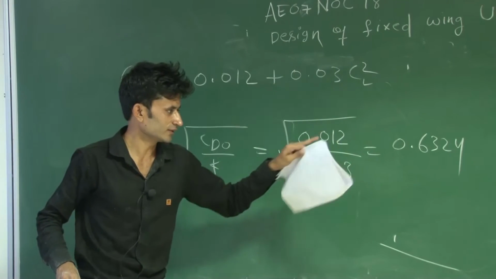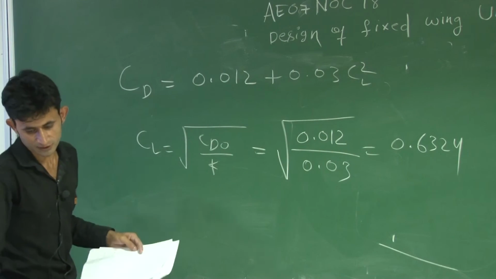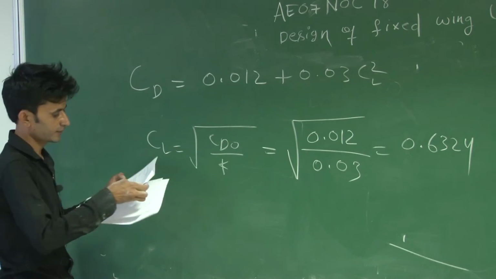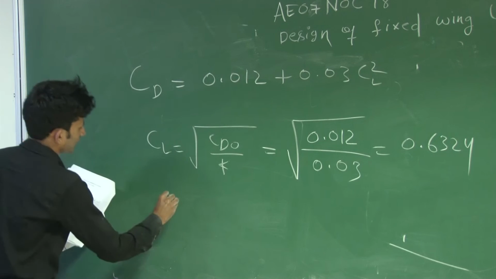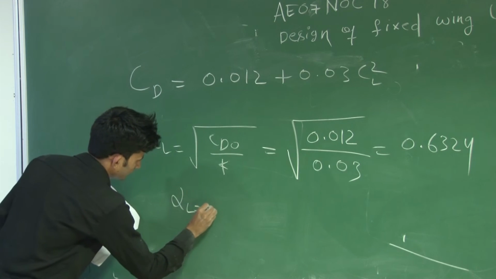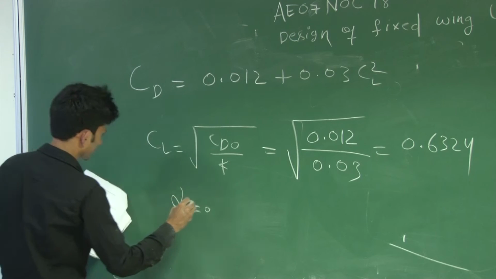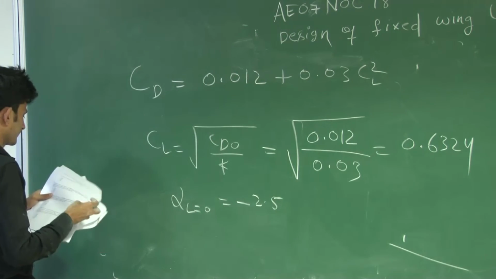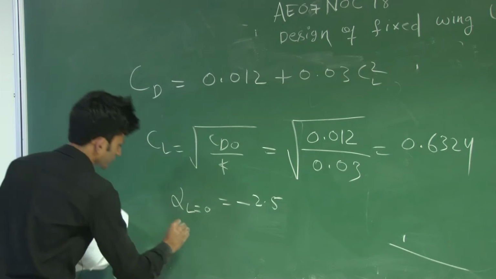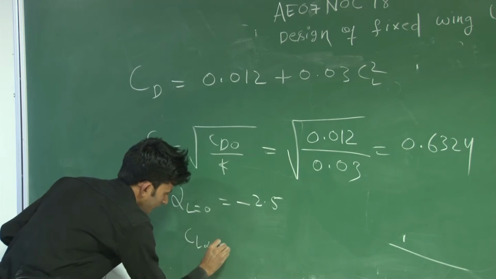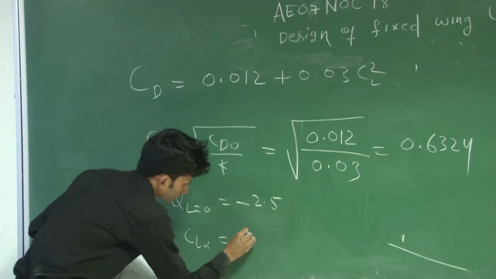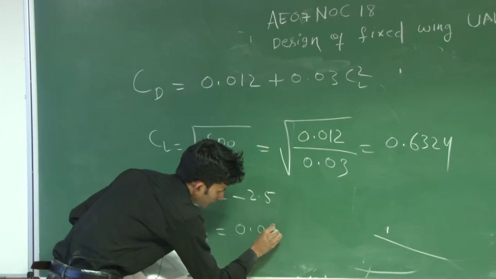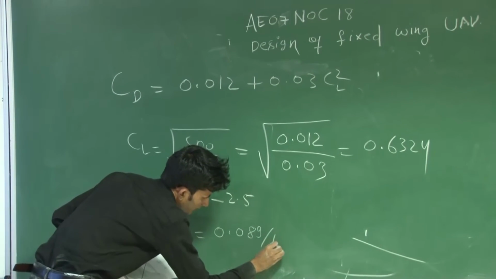So you got the CL, and some other information is also given, like alpha at lift equal to 0 is also given, minus 2.5. Lift curve slope, CL alpha, is also given, 0.089 per degree.